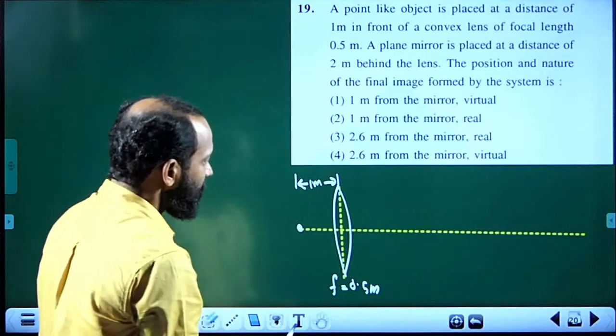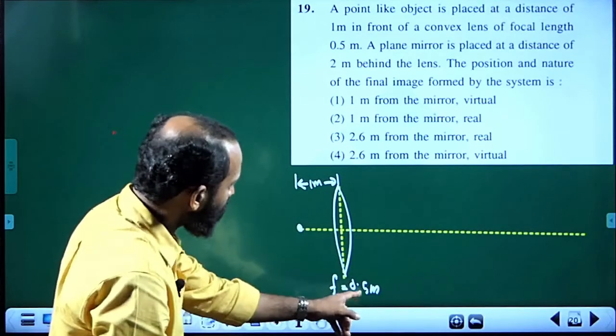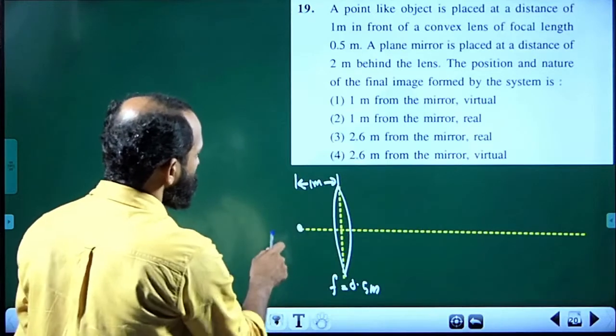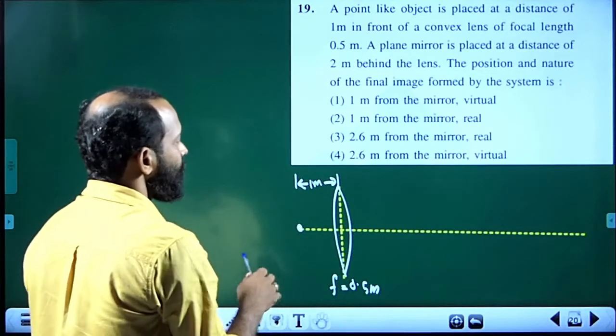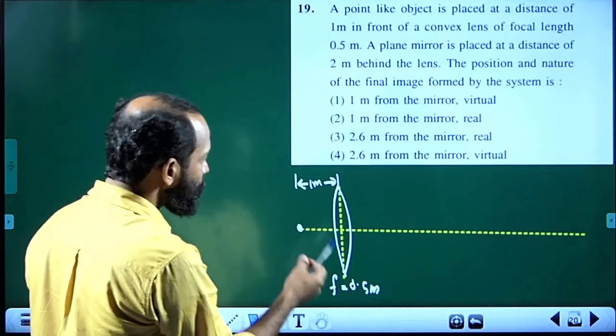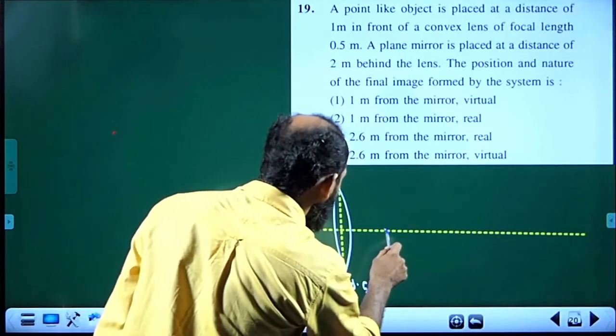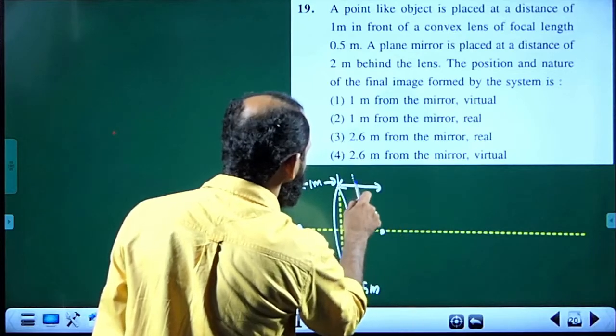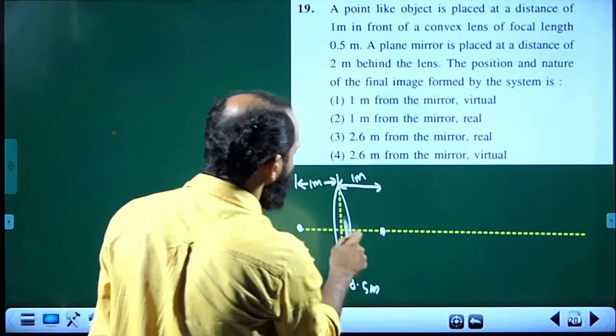So where is its image formed? Focal length is 0.5, object distance is 1. That means object distance u is equal to 2f. When the object is at 2f, the image is also at 2f. So the image will be formed at 2f, that means at 1 meter once again. So this will be the image formed by the convex lens.